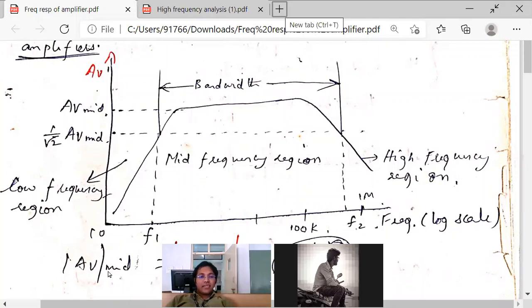Anybody answer? Okay, by default it is mid frequency.